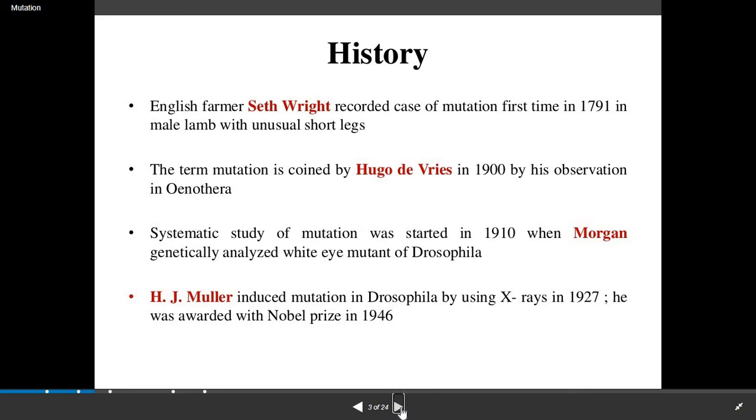Systematic study of mutation was started in 1910 when Morgan genetically analyzed the white eye mutant of Drosophila. As we have seen in that experiment, this is how he observed the mutant type in Drosophila. H. J. Muller induced mutation in Drosophila by using X-rays in 1927. He was awarded the Nobel Prize in 1946.